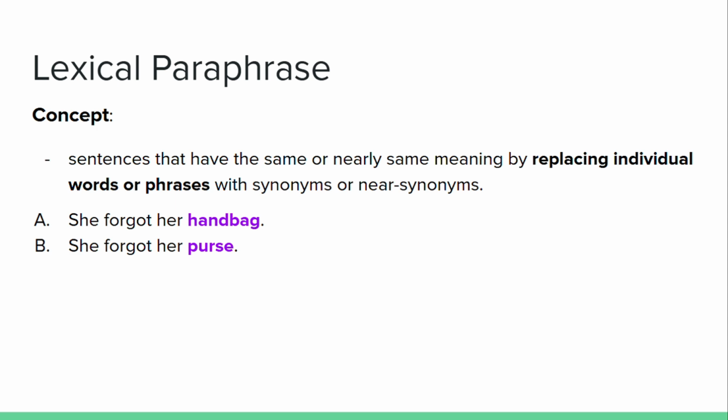Let's look at lexical paraphrase. The concept of lexical paraphrase is that the sentences have the same or nearly the same meaning by replacing individual words or phrases with synonyms or near synonyms. Let's look at this pair. Sentence A, she forgot her handbag, and sentence B, she forgot her purse. Those two sentences are lexical paraphrases because the synonyms handbag and purse are replaced.